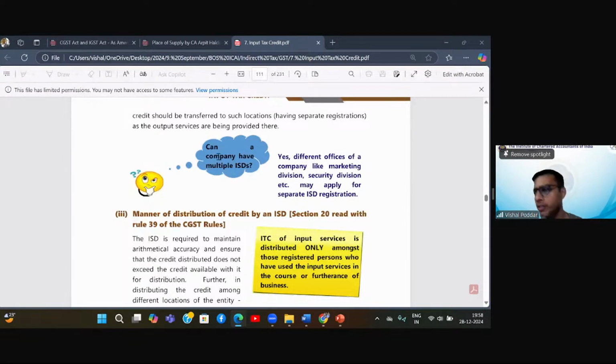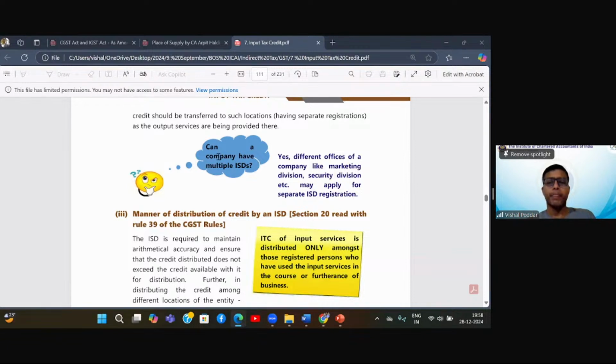Because again, in the service tax excise era, this problem happened with the head office only, because every unit which was running, whatever input services it was receiving, there was no problem because it was able to utilize the ITC against its output tax and set it off. The problem was only with the credit which was there with the head office, because the head office did not have any outward supply. Now, we all are using the term head office, but nowhere in the law have they used the word head office. The word used in the law is any office of the service provider, etc. That we'll study in the definition.